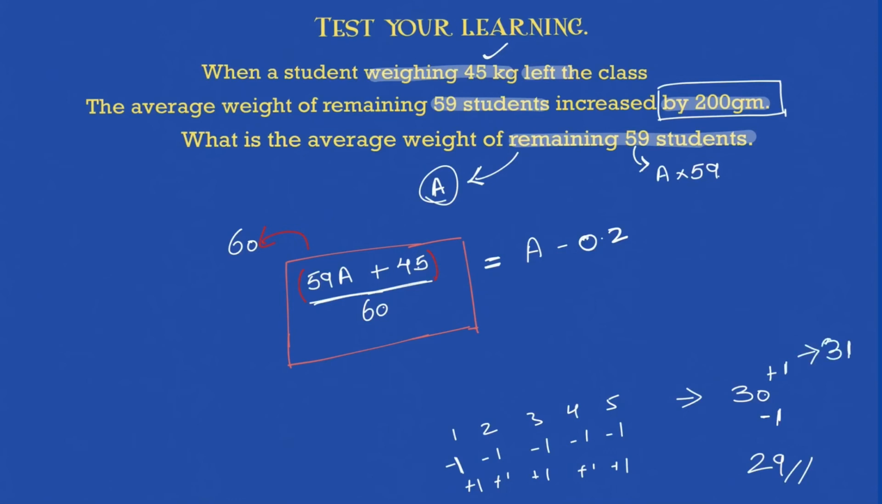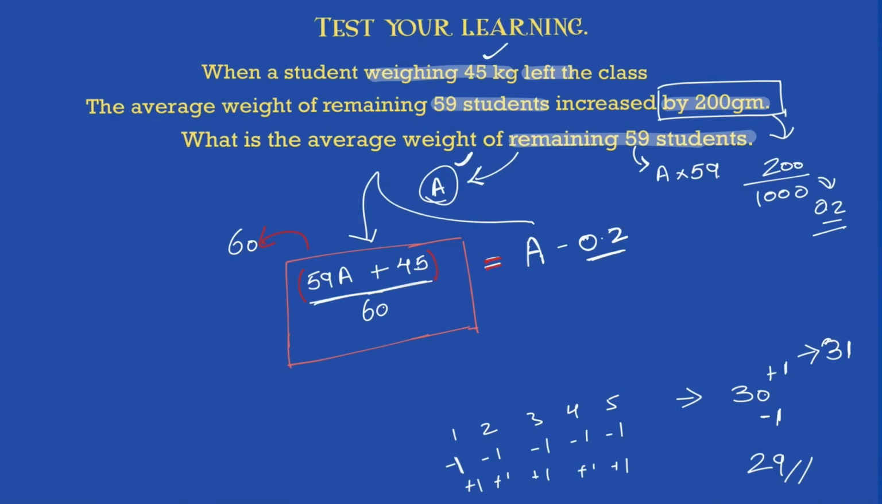So what is happening now? The average weight gets increased by 200 grams. So this is the average which got increased by 200 grams. 200 grams is what part of a kg? 200 divided by 1000, right? Which is nothing but 0.2 kg, which means if I take out 0.2 from the new average, because 0.2 was added and you get this, I will be getting the earlier average when there were 60 students. So this has to be equal to this, correct?